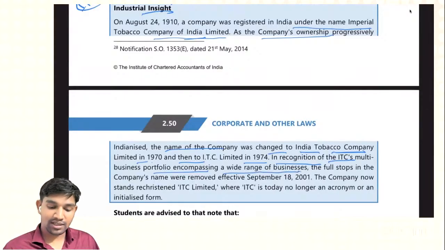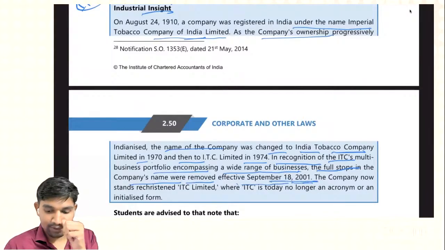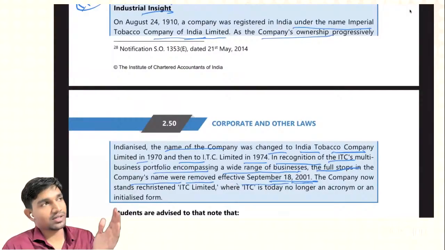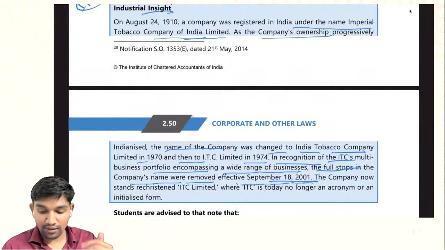The full stops in the company's name were removed effective September 18, 2001, meaning in September 2001 it became ITC Limited. In 1974 it was I.T.C. Limited, but now the full stop has been removed. Now it became ITC Limited effective from September 18, 2001.